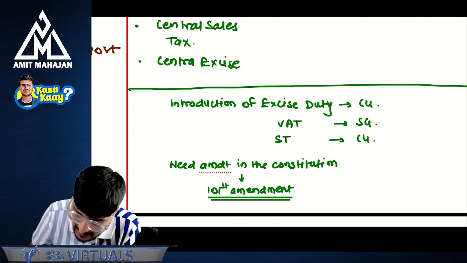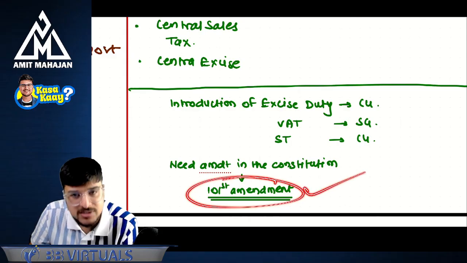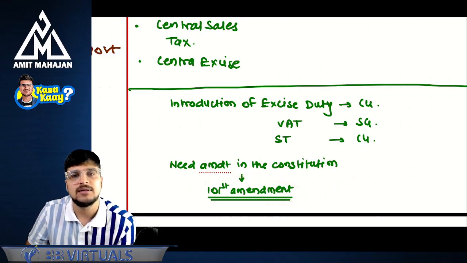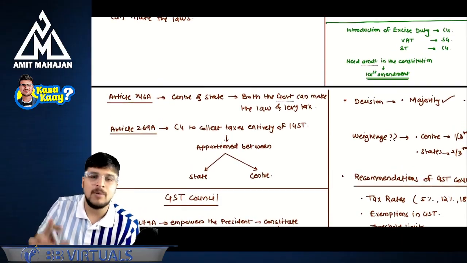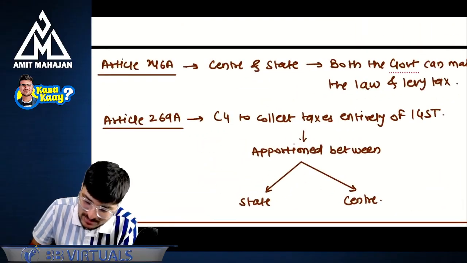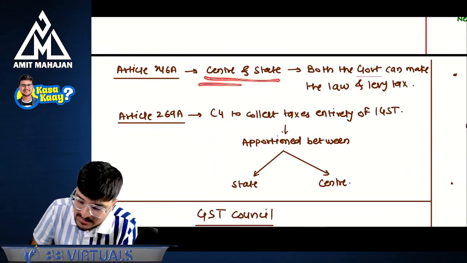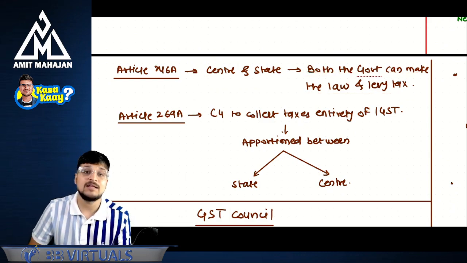And that's why we had to amend the constitution, and that's why they came up with the 101st amendment of the constitution. They said that now the constitution will be amended and GST will also be applicable. And as per 246A, center and state, both the governments can make the law and levy the tax, that is of GST.